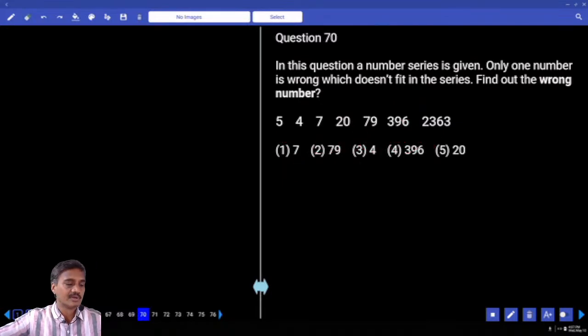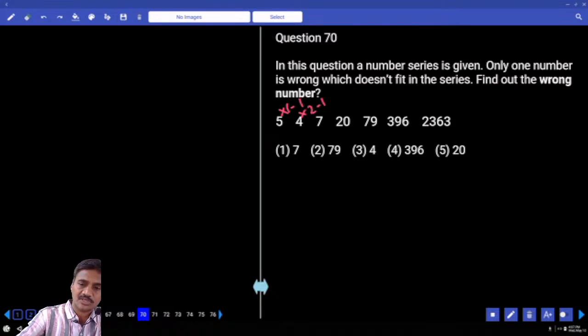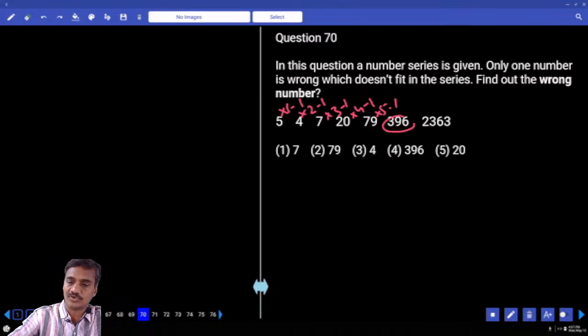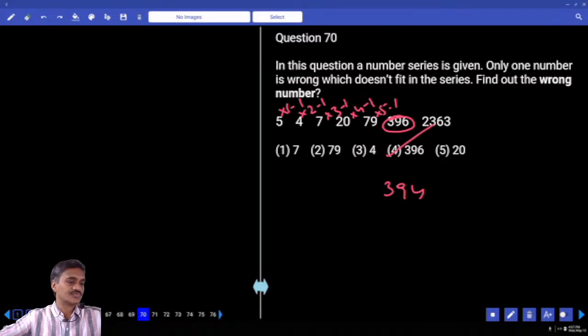Then the 70th. Now in question 70, the numbers start with 1, 5 and end with 2363. Numbers are increasing at a very fast rate. Hence it must be under product or combination. Product is not possible, so combination: into 1 minus 1, into 2 minus 1, into 3 minus 1, into 4 minus 1, into 5 minus 1. 79 into 5 is 395, minus 1, 394 it should be. It is 396, that is the wrong number. Correct number is 394, wrong number is 396. Question number 70, choice 4.